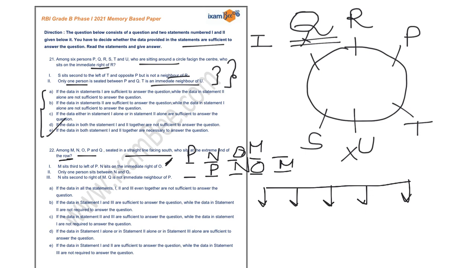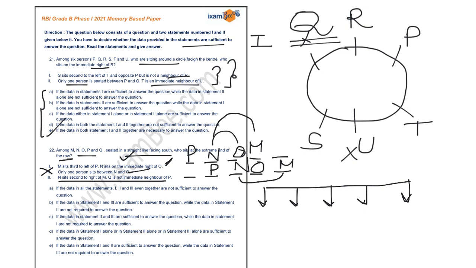Now if we consider the second statement, that only one person sits between N and O. In the first statement, it is given that N and O are immediate neighbors, and here it is given that one person sits between N and O. So this statement is redundant. So I am negating this particular statement and considering statement number 3, to see whether with the help of statement number 3 I can answer my question. It is given to you that N sits second to the right of M. So N is sitting second to the right of M in this case also, and in this case also.